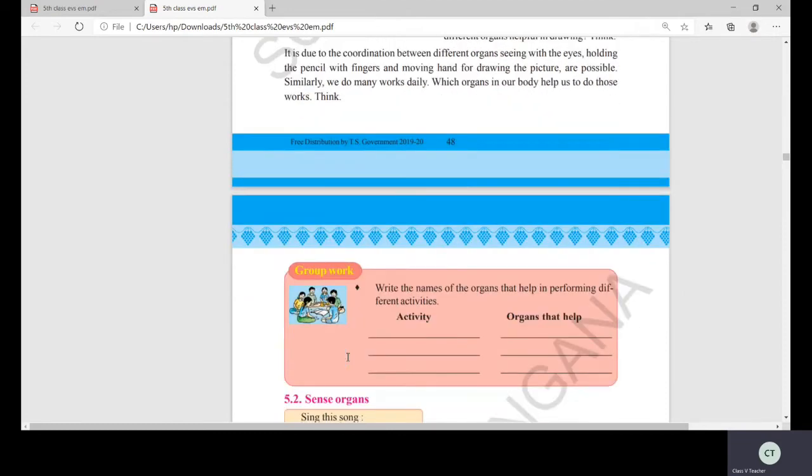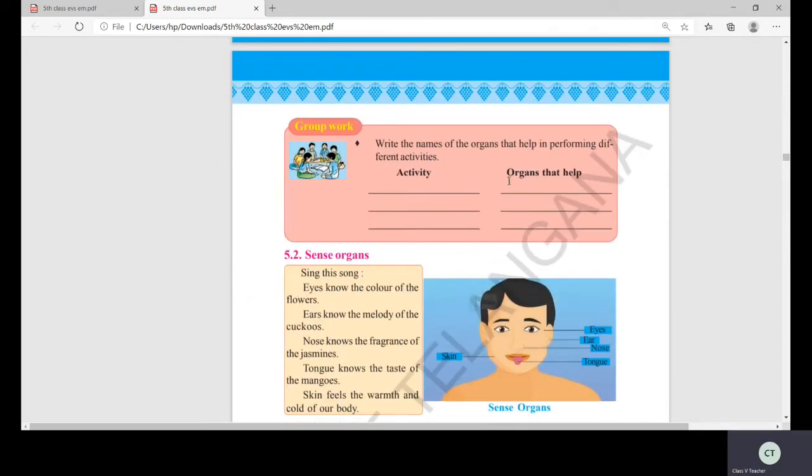Now, coming to the second page, here, write the names of the organs that help in performing different activities. You can think and write, children. Take a pencil and write what activity you are doing. Suppose, for example, you are playing football. At the same time, which organs are helping you to play football?